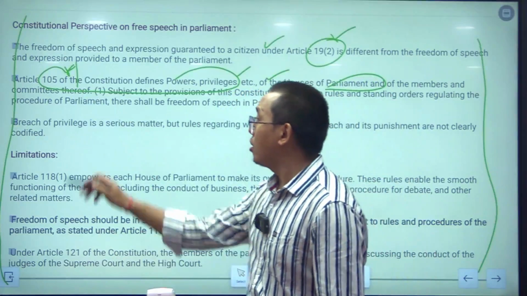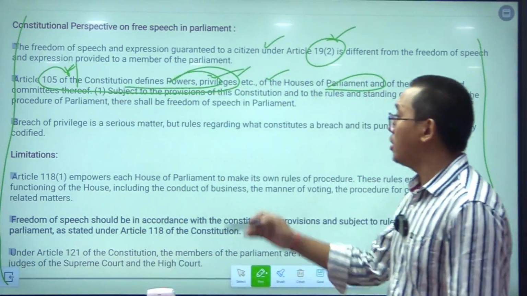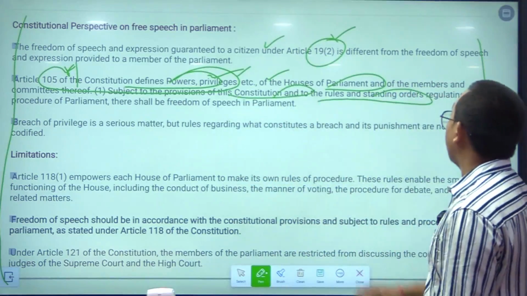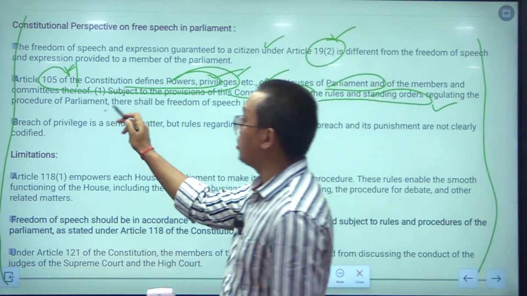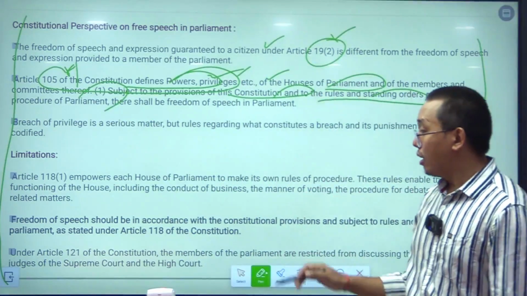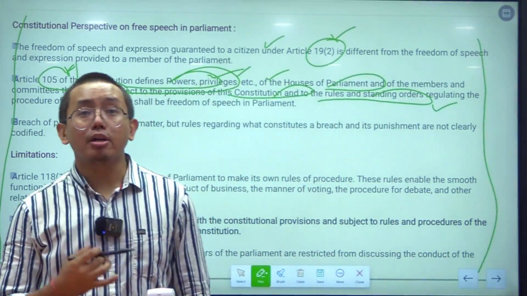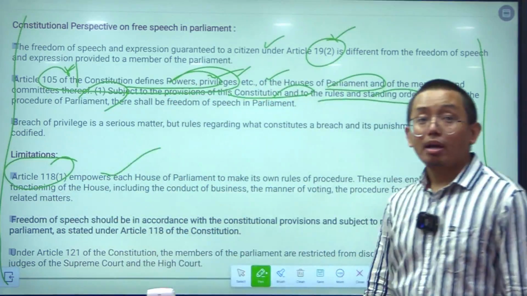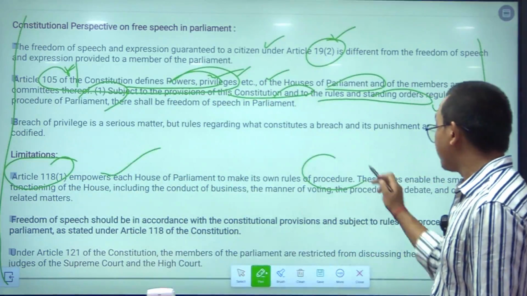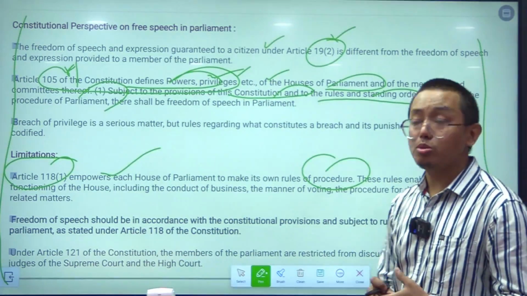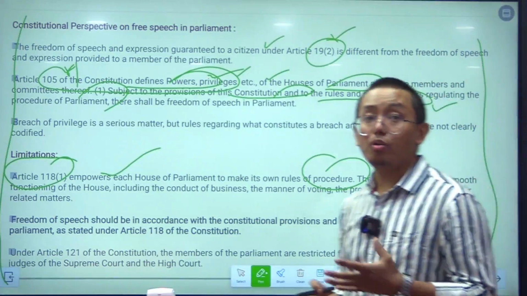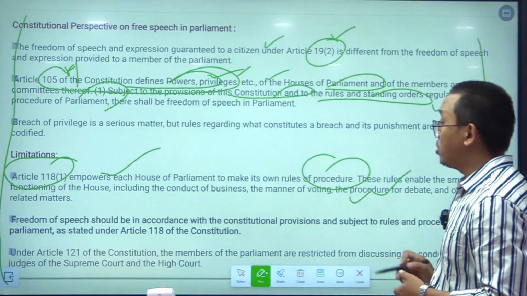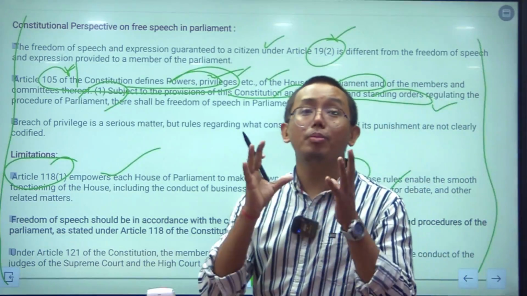And these powers and privileges of the members of the parliament are subject to the provisions of the constitution and the rules and standing orders regulating the procedure of the parliament. Okay. So, again there is Article 118 of the Constitution of India. This is Article 118 which provides the house, or the speaker in the house or the chairman in the house, to make rules of procedure. So the rules of procedure are binding on the members in the house. So these rules basically restrict the freedom of speech of the members in the house.